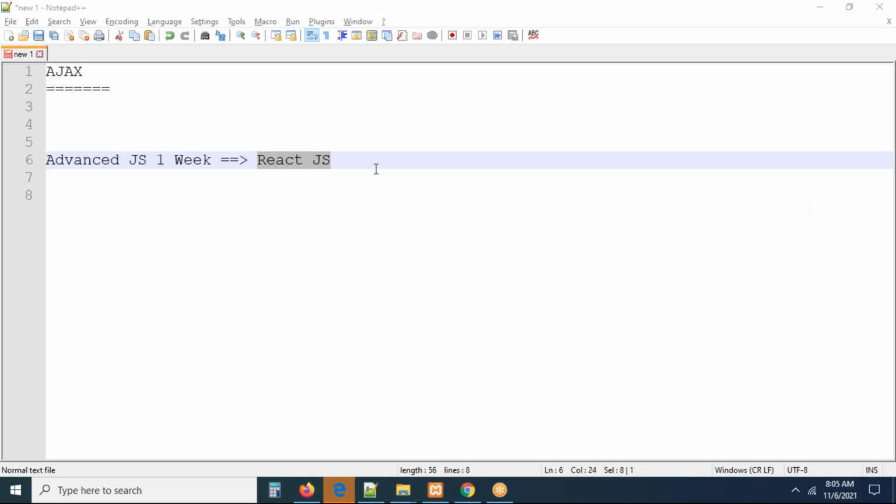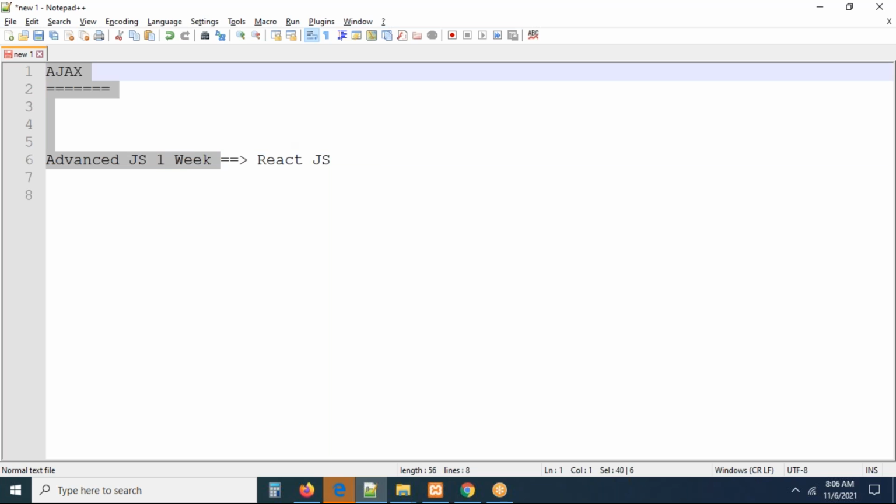It is completely your choice, but as part of our course, we will go with React, because it has very good demand in the market right now. Up to here, everything is common for everybody.